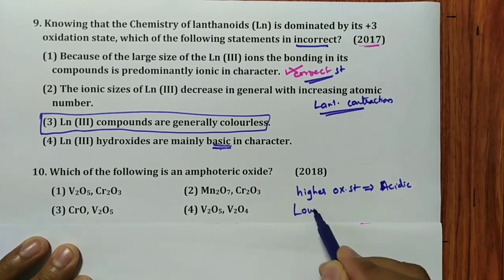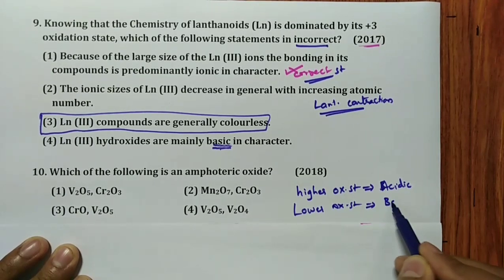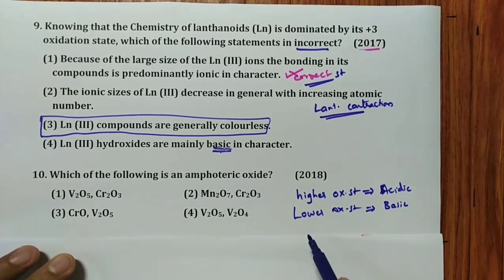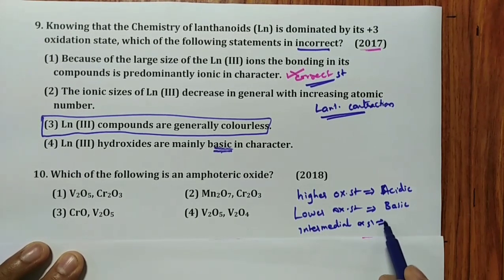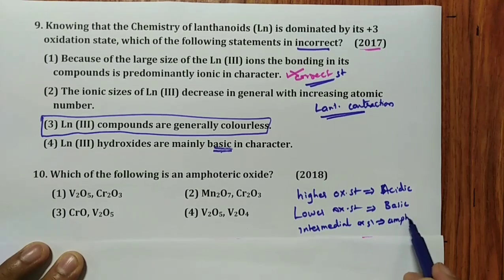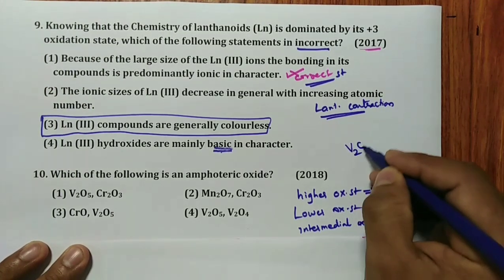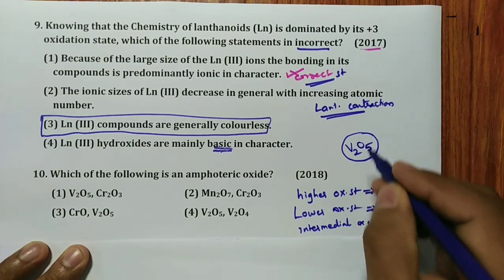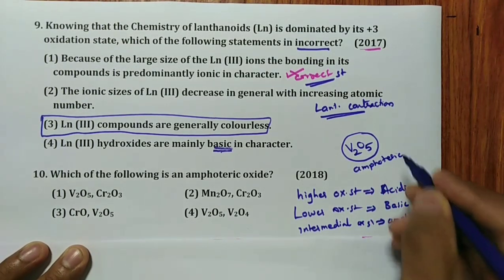Lower oxidation state compounds are generally basic in nature, but intermediate oxidation state compounds are amphoteric in nature. Correct? But remember, there is one exception for this. I told V2O5 is the exception, which is amphoteric in nature.